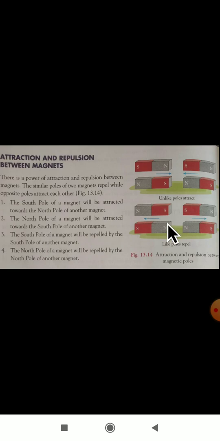Next, opposite poles attract each other. If north and south poles are there, then they will attract. Arrow marks they have shown here. They will attract each other, attach to each other. North and south, south and north. One north side and one south side, that is opposite poles. They will attract each other. South pole and north pole, again opposite poles, will attract here.